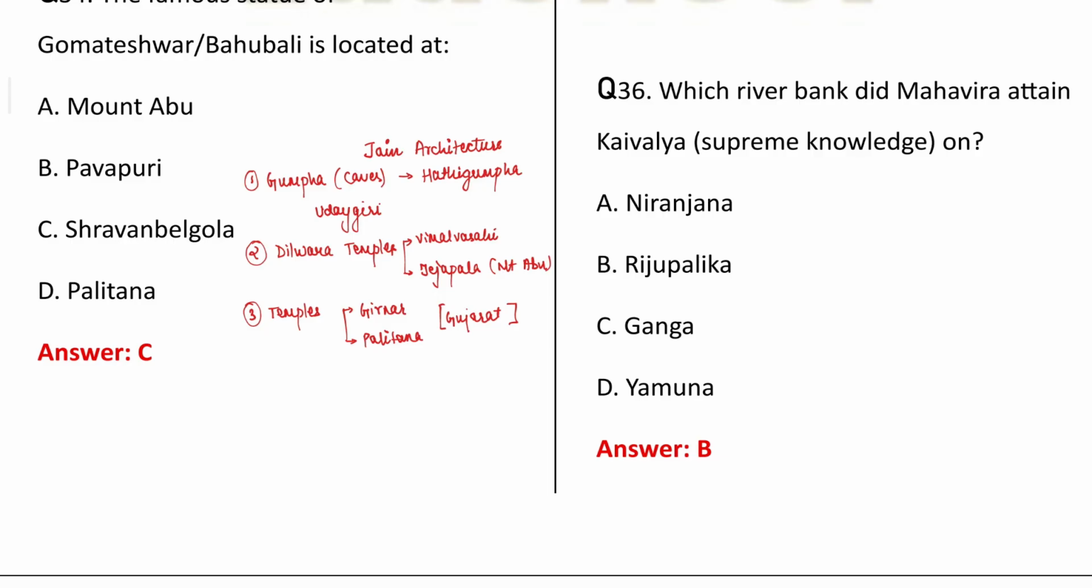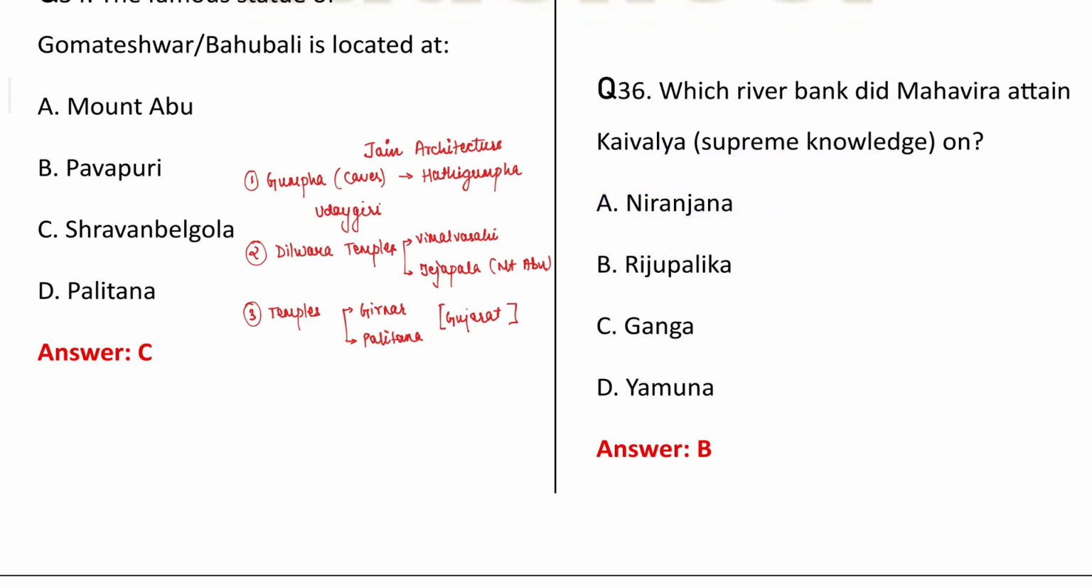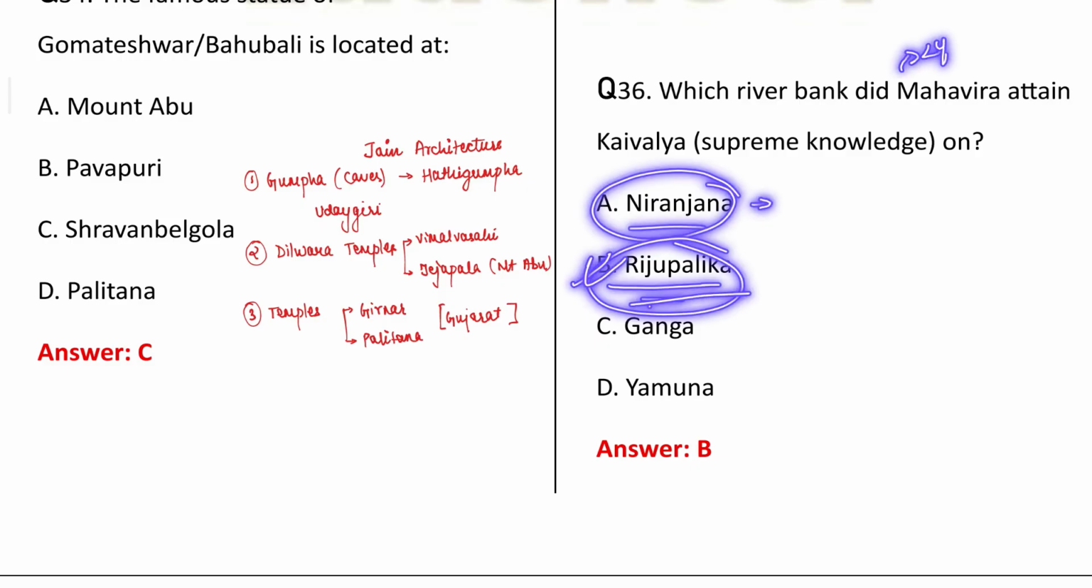Now, next is on which river bank did Mahavir attain Kaivalya, that is supreme knowledge? This I have already told you. It was on the Rijupalika river. Okay, Niranjana river is at Gaya, and it is here that under a Bodhi tree, the Buddha attained supreme knowledge or enlightenment. Okay, so Niranjana is associated with Gautam Buddha, whereas Rijupalika is related to Mahavir, the 24th Tirthankara of Jaina culture. Okay, Jaina religion.